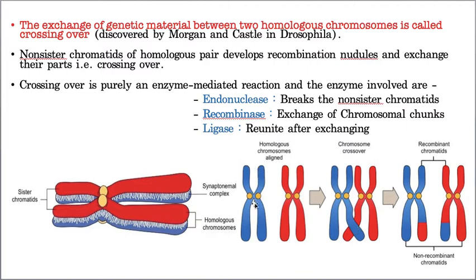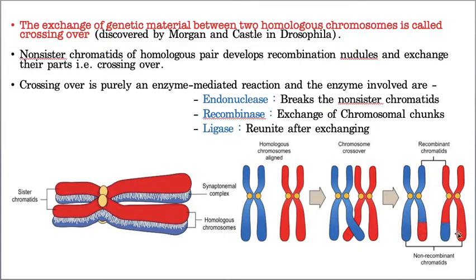Now these are the homologous chromosomes, right? These homologous chromosomes undergo a longitudinal split, and these two are sister chromatids and these two are sister chromatids. Now this sister chromatid and this sister chromatid are non-sister chromatids. Between these two non-sister chromatids, the exchange of the genetic material takes place. That means a small segment of this non-sister chromatid attaches to this one, and a small segment of this non-sister chromatid attaches to this one. Did you notice the red one came here and the blue one went there?